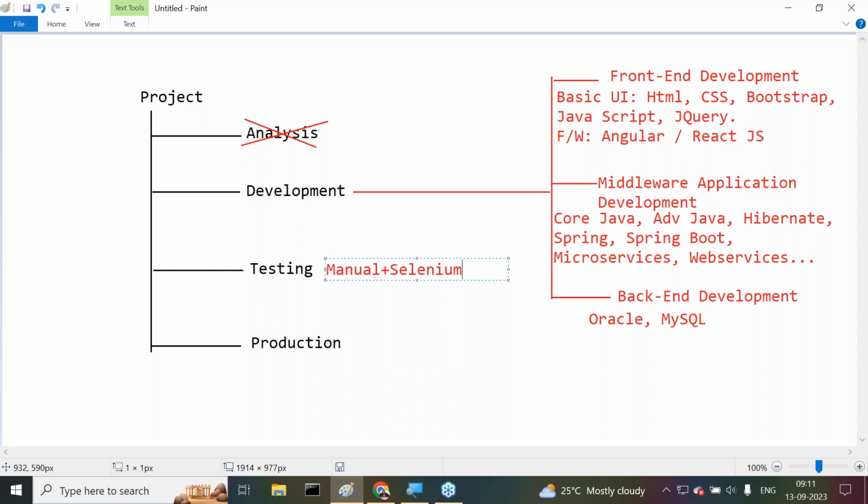Of course, in Selenium testing also, so many tools and sub content are available. That's okay, I'm not moving up to that level. Manual plus Selenium is what we are going to use for testing here. Okay, I develop the project, testing is completed. Then what is next? I completed my project. Then what is next?